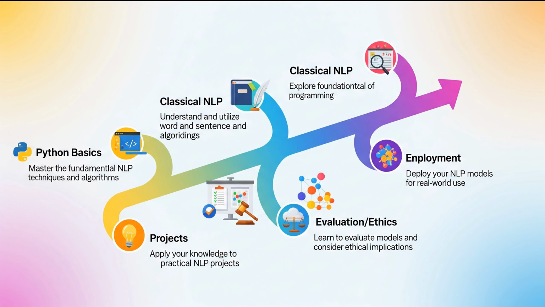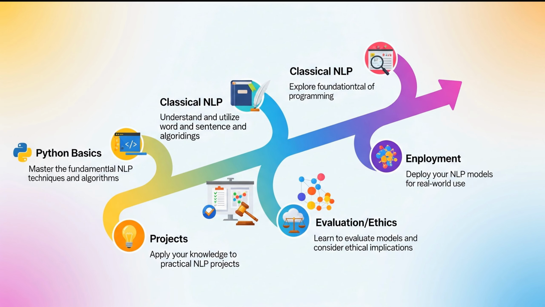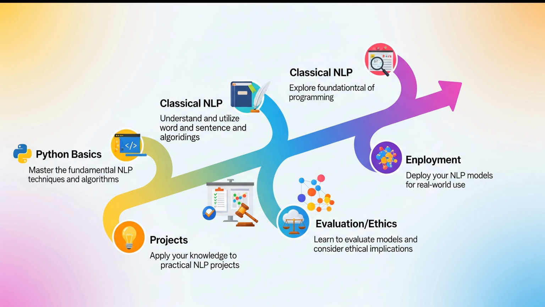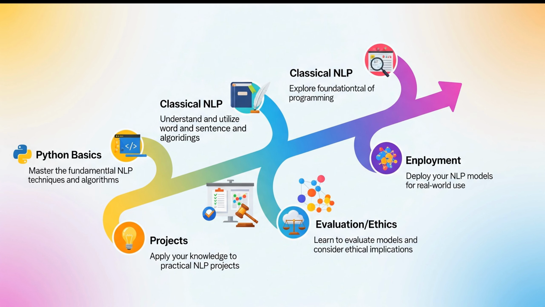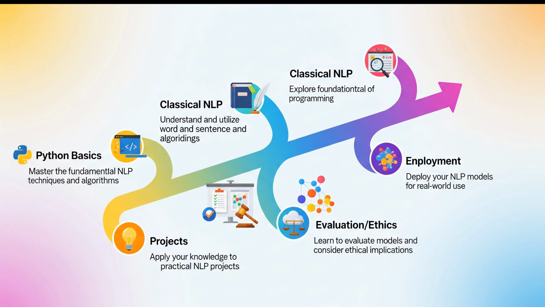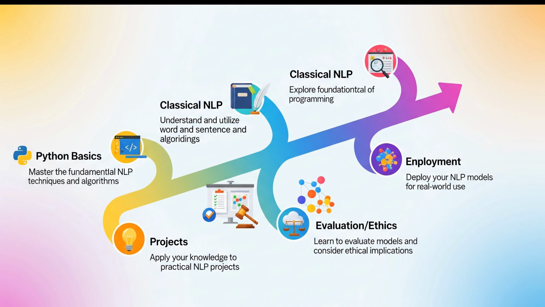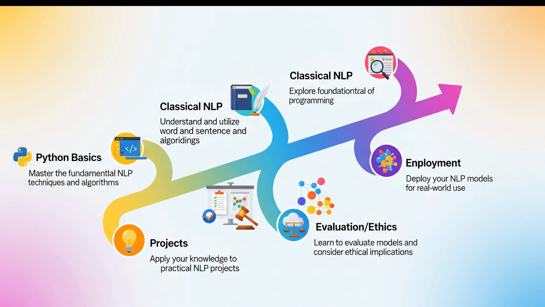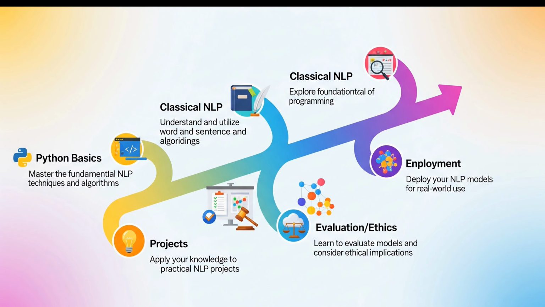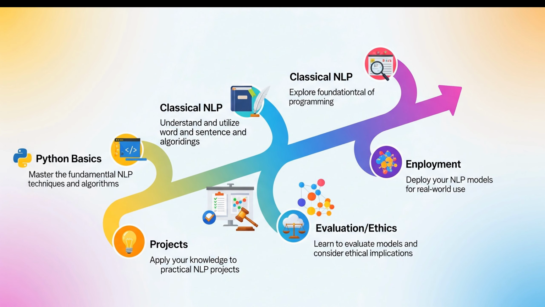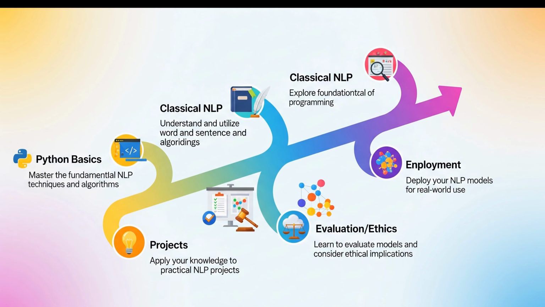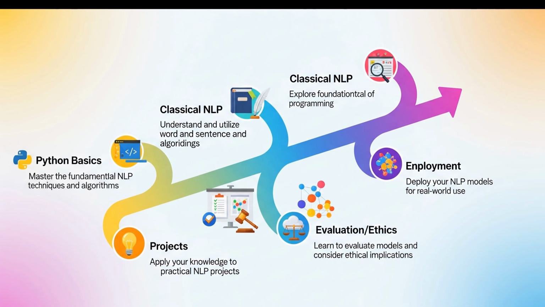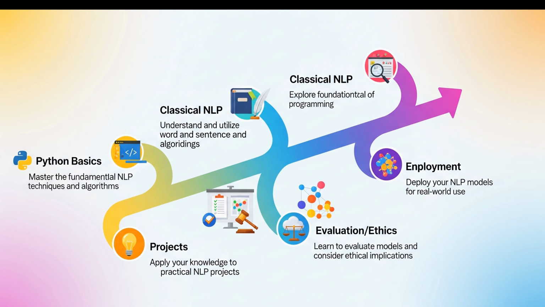If you want to get hands-on, here's a practical learning path. 1. Start with basic Python and machine learning concepts. 2. Learn text preprocessing and classical NLP, NLTK, spaCy. 3. Experiment with embeddings and small transformer models using Hugging Face. 4. Build small projects, a Q&A bot, a summarizer, or semantic search app. 5. Study evaluation and ethical considerations. 6. Explore deployment, APIs, Docker, and vector databases. Practice by reading papers, following tutorials, and contributing to open source. Small, consistent projects beat passive learning every time.